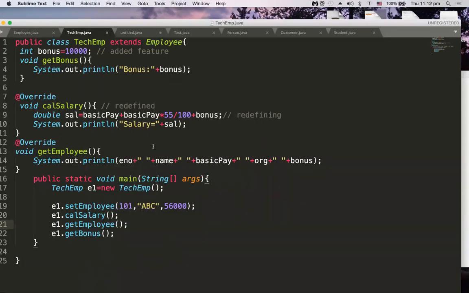Overriding is one of the features for exhibiting polymorphism in Java. Overriding happens whenever there exists inheritance and a child class redefines the behavior of the parent class. Now let me tell you about this override annotation also. For example, here in void get employee, I have made e small.